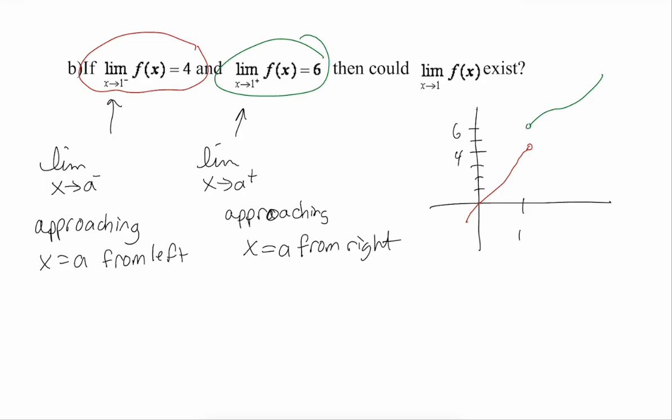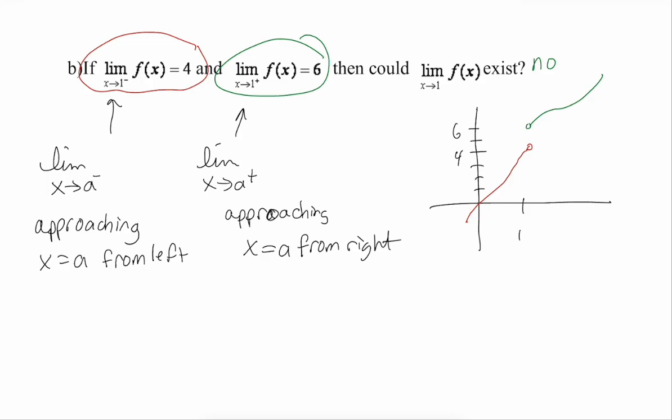I don't know. So the answer is no. Those two sideways limits, they're called sideways limits or side limits. Those two limits must match for the limit at that value to exist. Because what do we pick? Is it 4? Is it 6? I don't know. They have to match because the limit is saying, what are you approaching from both sides simultaneously? They have to match. If they don't match, the limit doesn't exist.